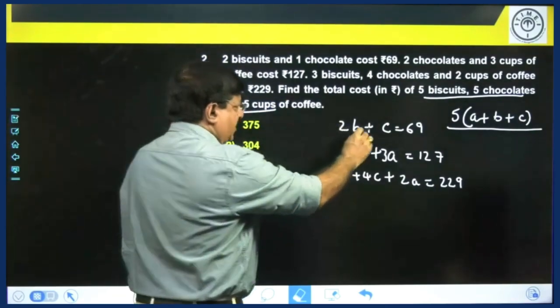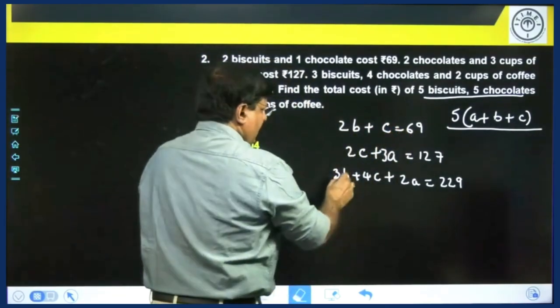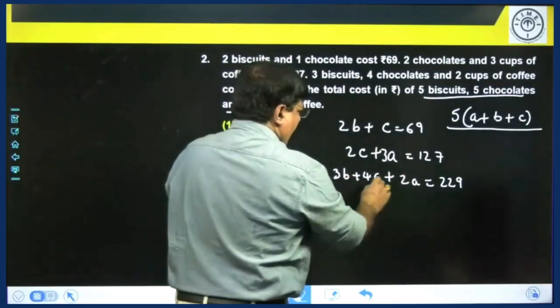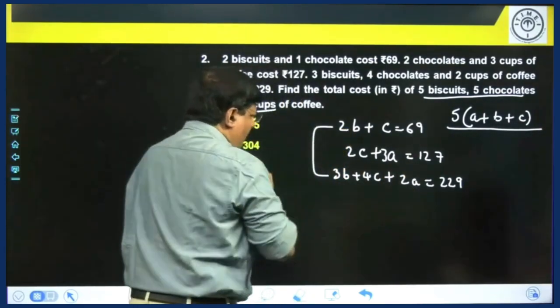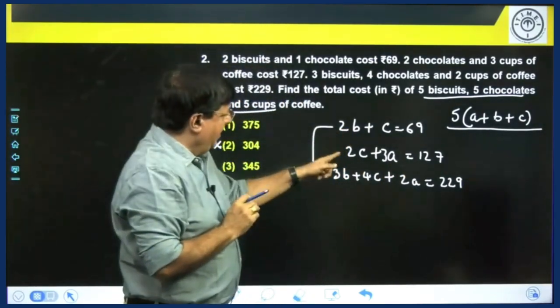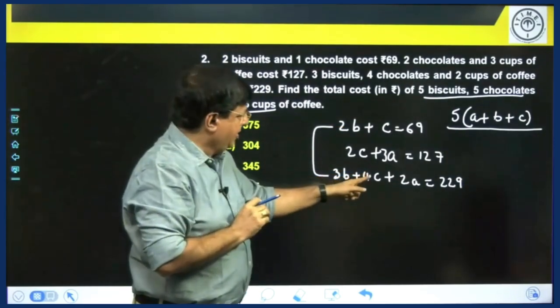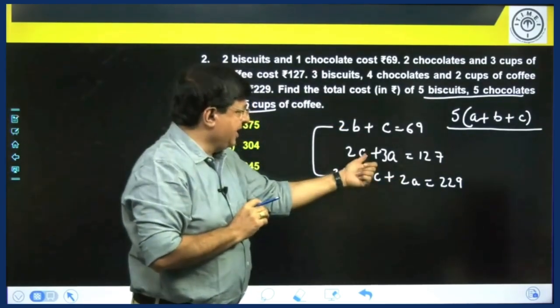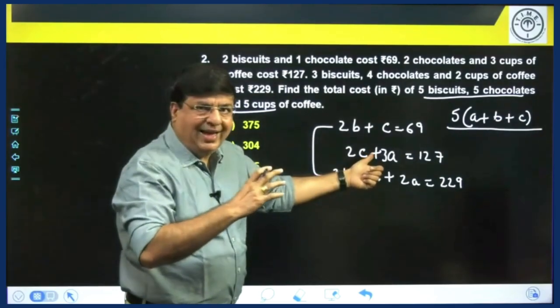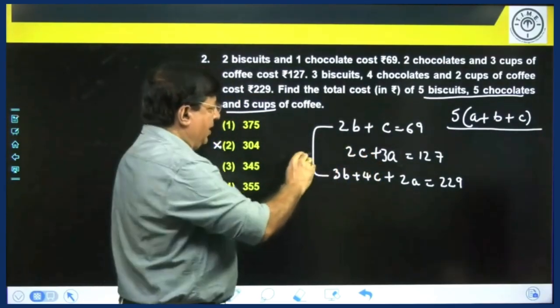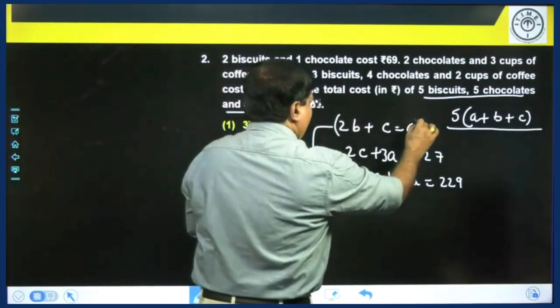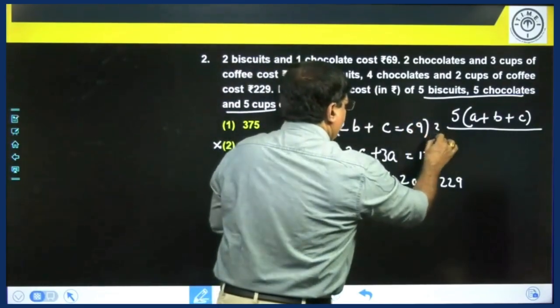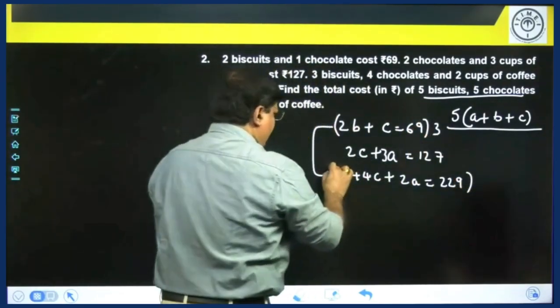The first one is in B and C. The last one is in A, B and C. Let's take these two and eliminate B to get an equation in terms of C and A, because the second equation is in terms of C and A. Multiply the first equation by 3 and the last equation by 2.